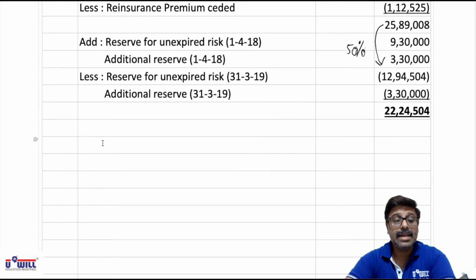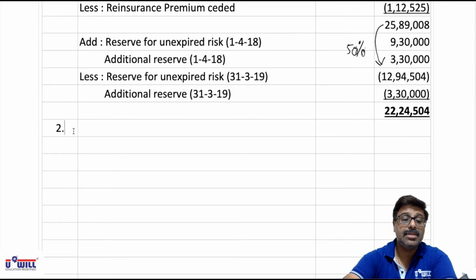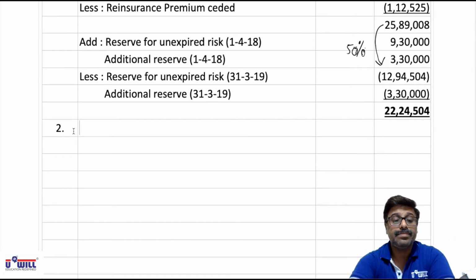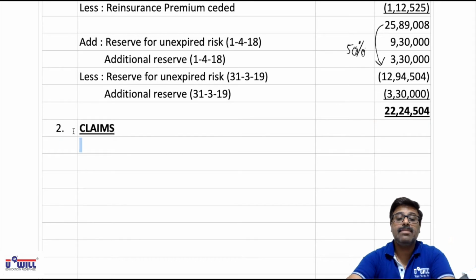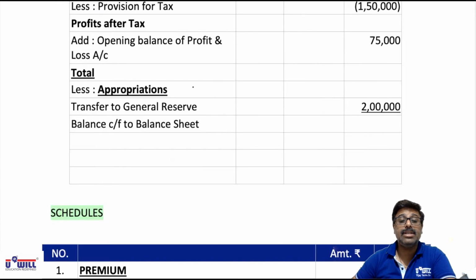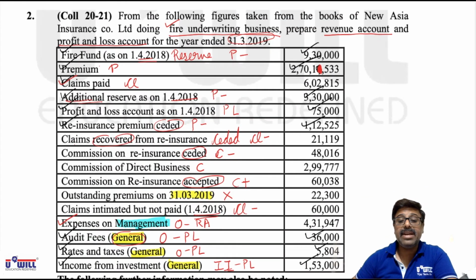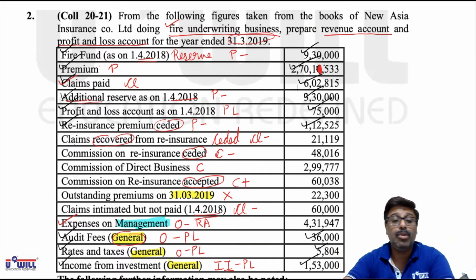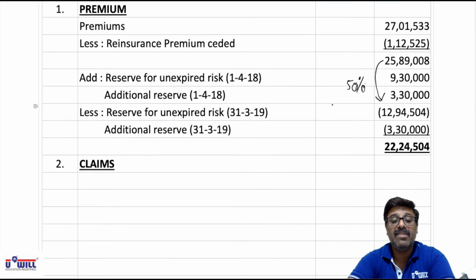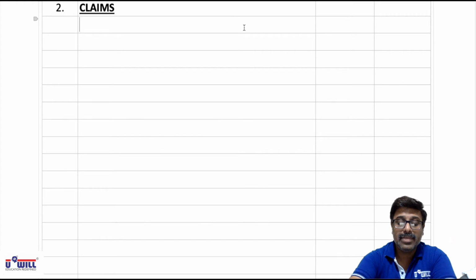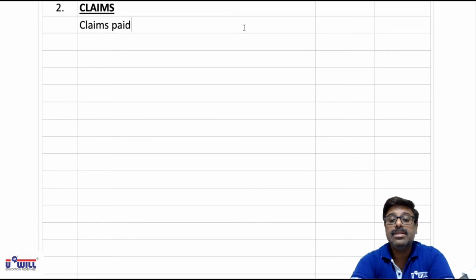Next, the second schedule we will make is claims. So all the items marked as CL will be taken into consideration. Very first, claims paid, we have 602815 and we had put a tick on that, means there is an adjustment also. So claims paid 602815, all of it write down first.